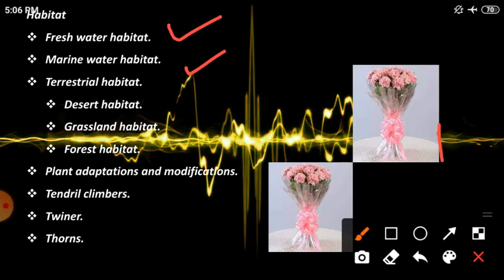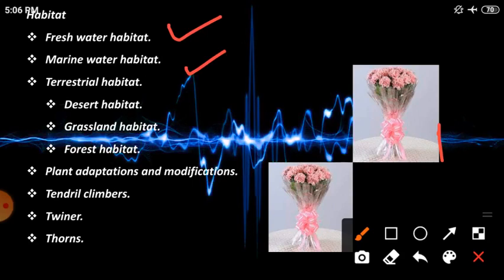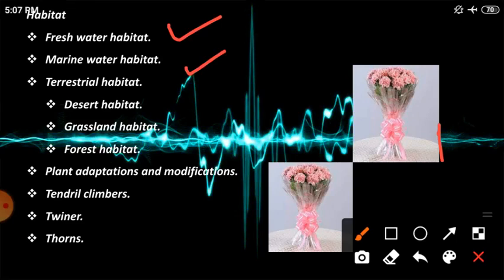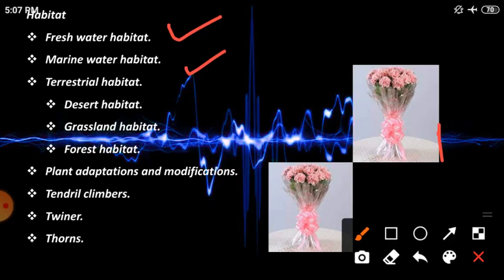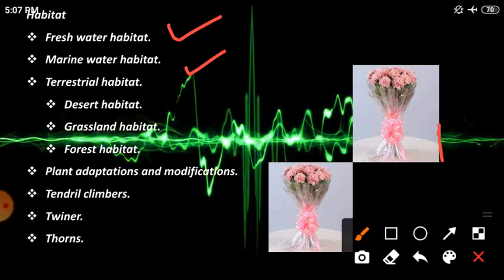And then thorns. In some places like the driest place, desert area, like opuntia and cactus plants, their leaves are modified into thorns. In the agave plant, leaf margins are modified into thorns. In the opuntia plant, leaves are modified into thorns. And in the bougainvillea plant, the stem part is modified into thorns.